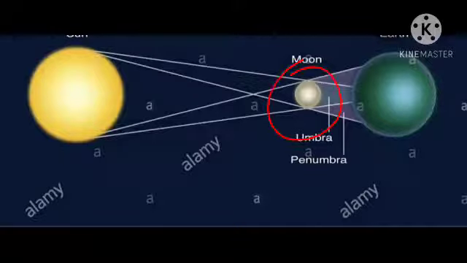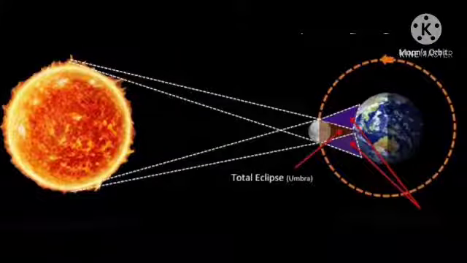So here is the position of the moon in between sun and earth, clear? This small position is the umbra region, and this position is the penumbra region. So in case of solar eclipse, the umbra region is very small and the penumbra is a very large region. Okay students, clear?